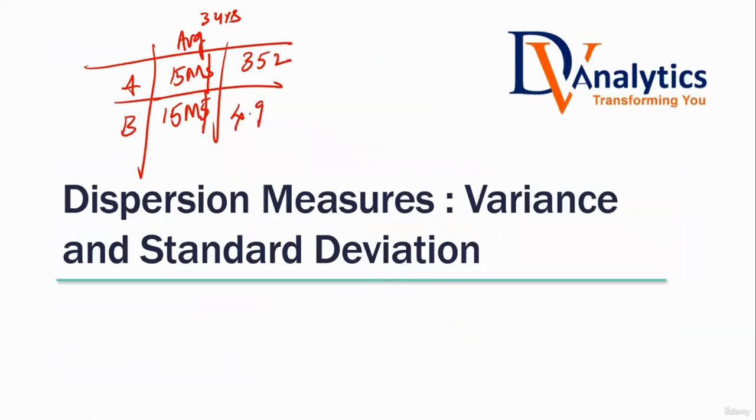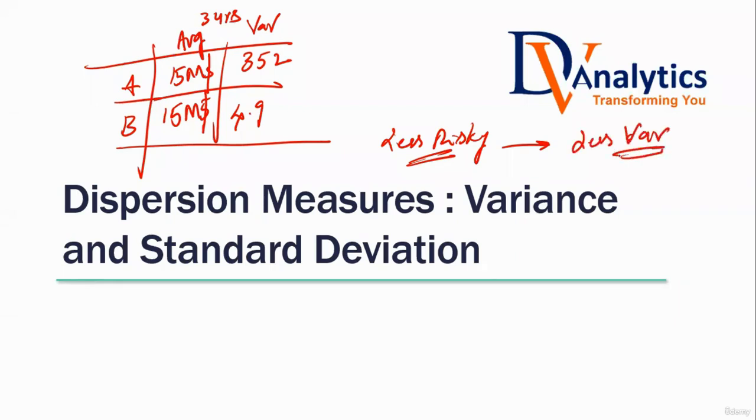Do you really want to see the full data if I give you this table and ask you this question? Can you suggest me a company that is less risky? Yes, sir, this table is sufficient. Which company would you suggest if I'm asking you to suggest a less risky company, a company that has less variance? Company B. Less variance.